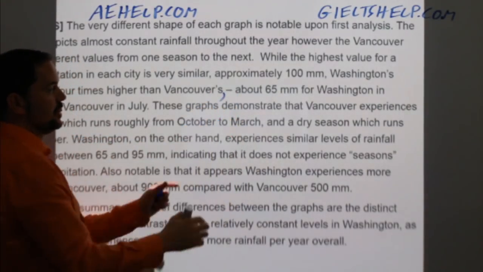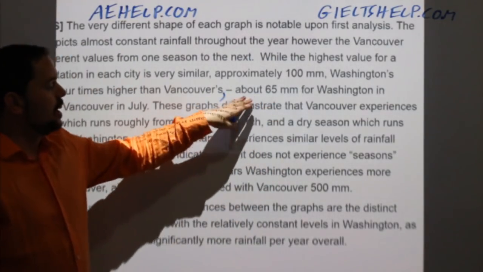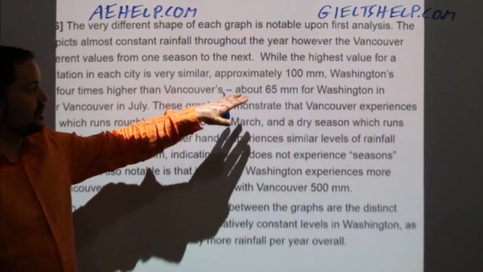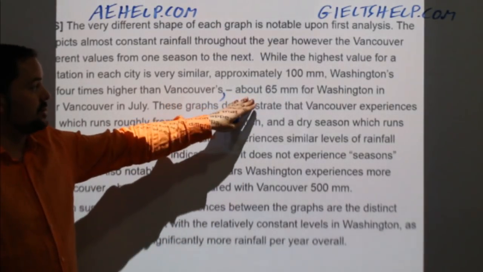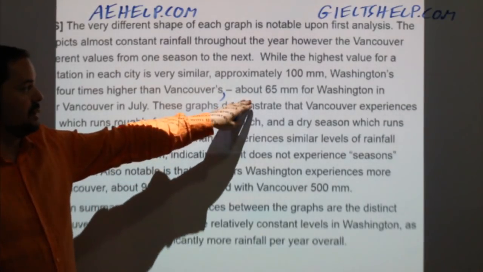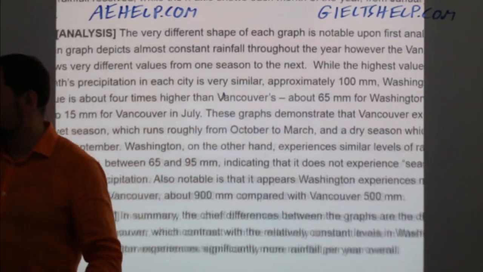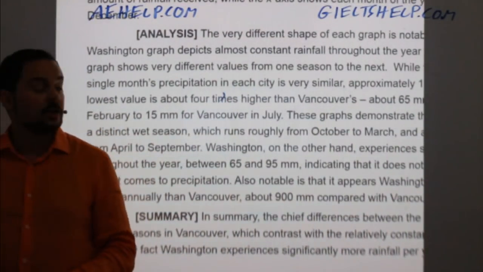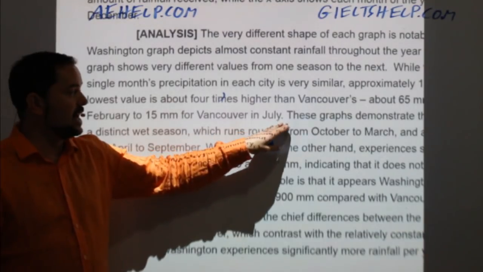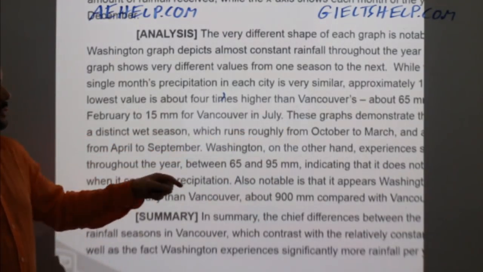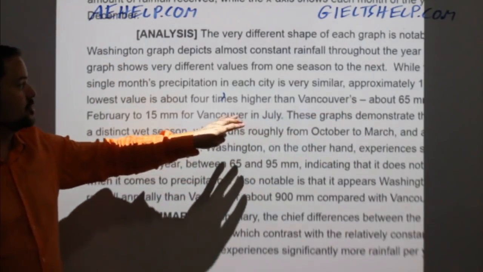Then that means you're giving me an additive clause or a definitive clause, which is explaining what that number actually is. So here the author says the lowest amount of rainfall for Washington is about 65 millimeters in February compared to 15 millimeters for Vancouver in July, period, okay? So that told me there that this is the detailed description for this.